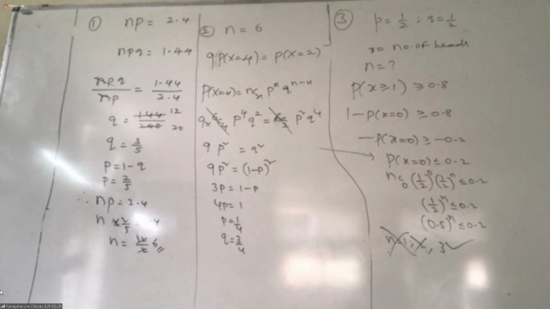If you toss the coin 1 time, what is the probability of getting a head? So P value is 1 by 2, Q value is 1 by 2, N value is 5. X is exactly 2, not at most or at least. X equal to 2. Okay.